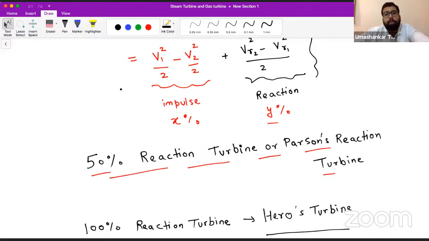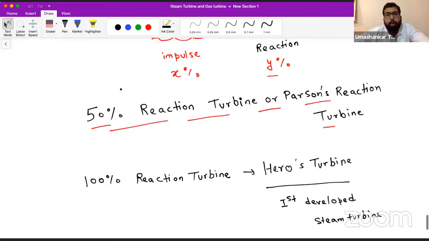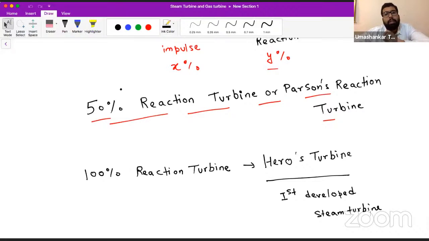So on the basis of that, we call it 50% reaction turbine or Parsons turbine, or 100% reaction turbine or Hero's turbine.